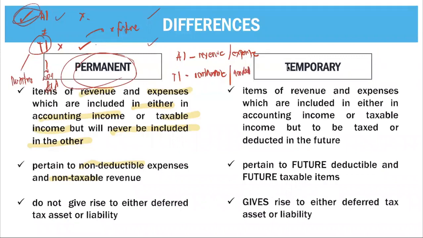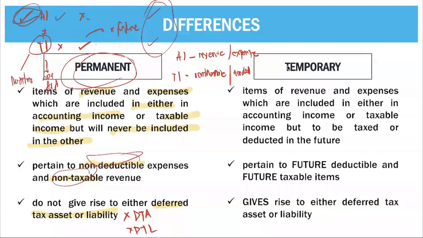So that is considered permanent because you cannot recoup it in the future period, meaning you cannot claim it or get the same amount in the future. Permanent difference: non-deductible and non-taxable. What I want you to remember in a permanent difference is that you do not get deferred tax asset or deferred tax liability. So no deferred tax asset, no deferred tax liability in a permanent difference.